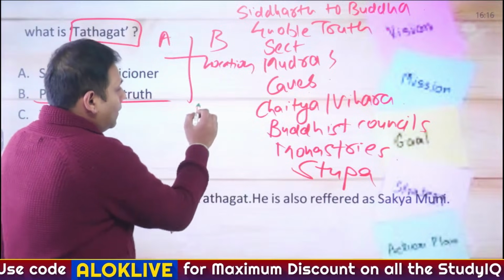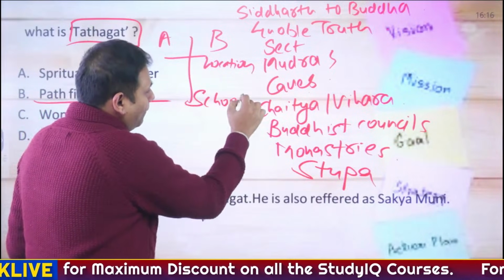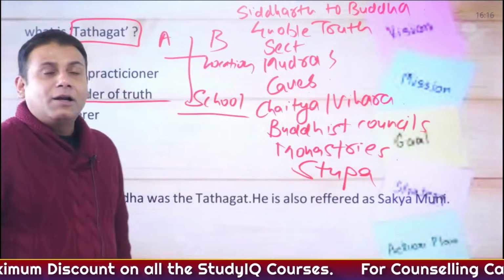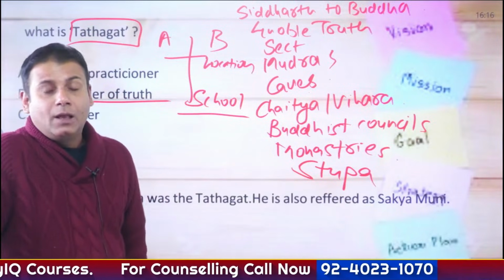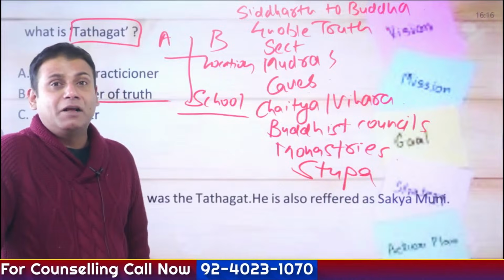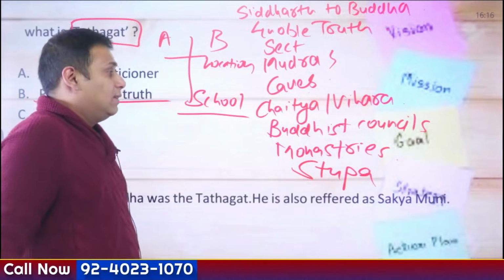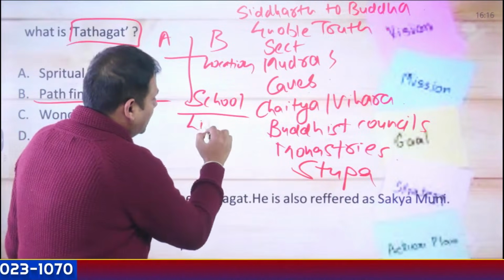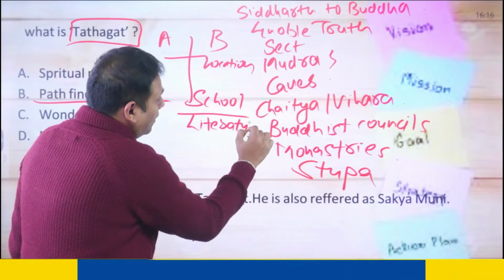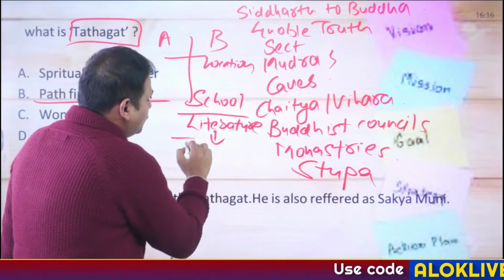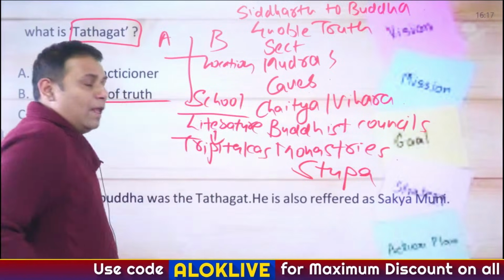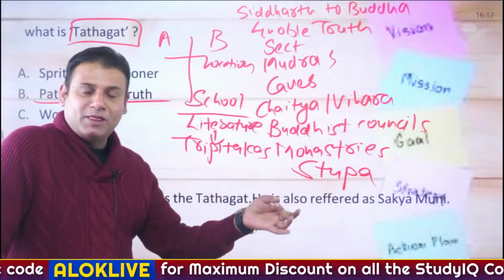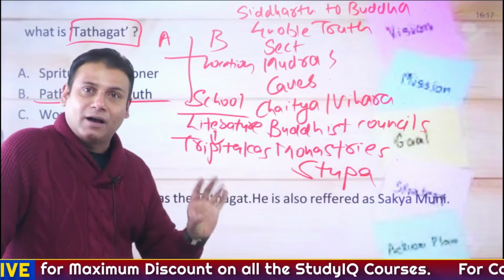Then, Buddhist schools of art. Gandhar School of Art, Mathura School of Art, and Amravati School of Art. Again, an important topic from the perspective of Buddhism. Then comes Buddhist literature, and the most important one, 3 Pitakas. Please do not miss the part of 3 Pitakas, specifically Vinay Pitak, Sutta Pitak, and Abhidhamma Pitak.